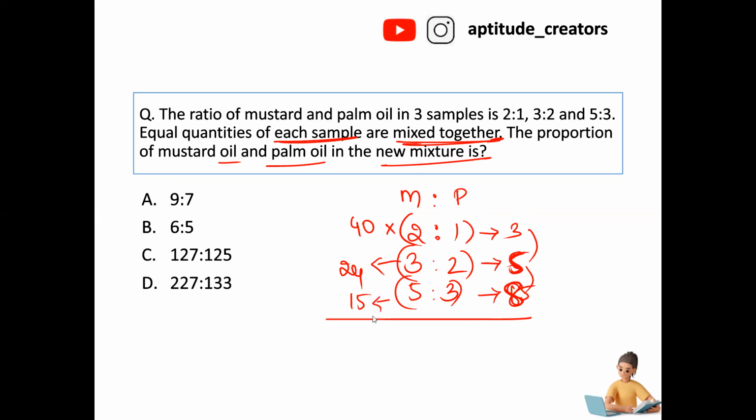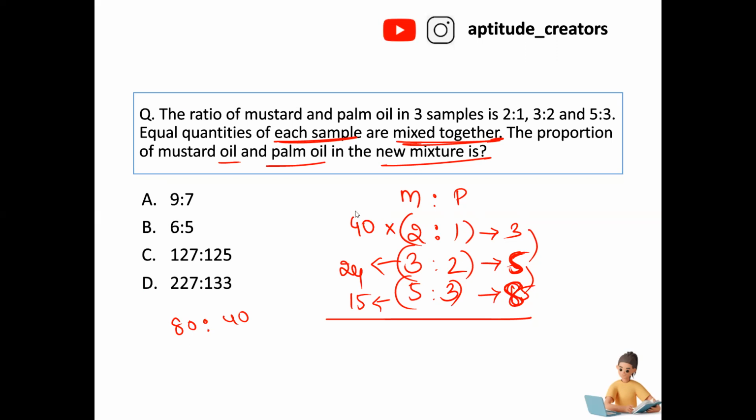15. Correct. Now multiply this with the numbers. 40 into 2 is equal to 80. 40 into 1 is equal to 40. 40 into 1 is equal to 40. 24 into 3 is equal to how much? 20 into 3, 60. 60 plus 12 is 72.